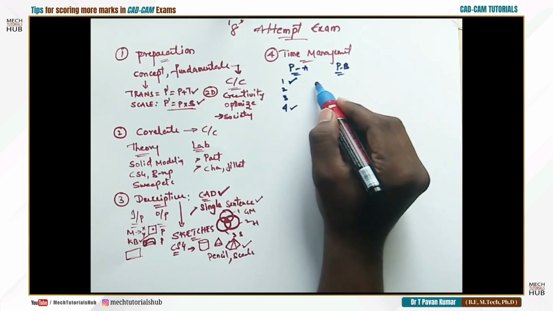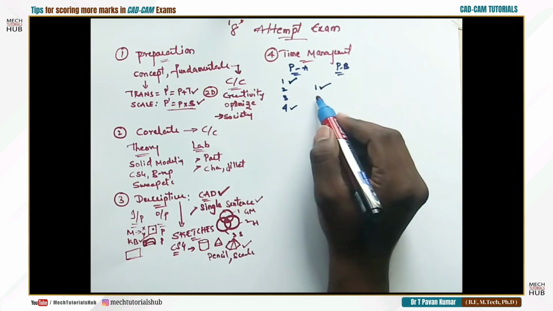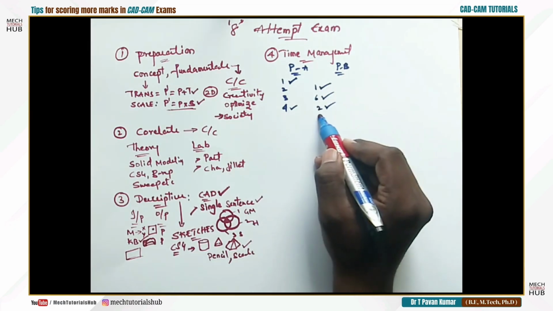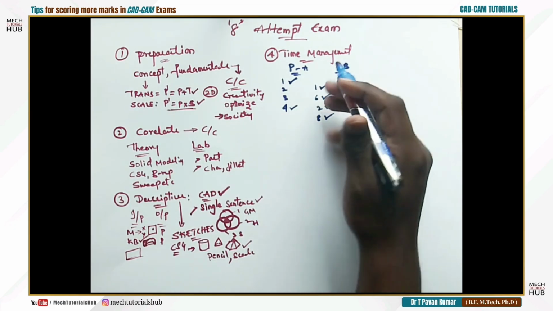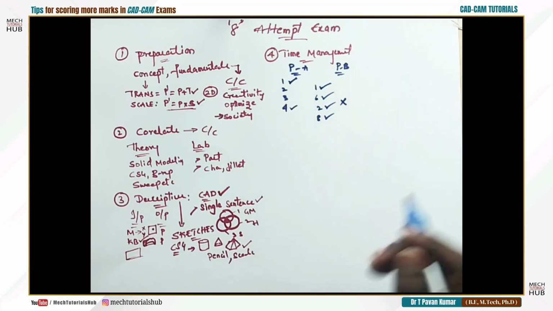People attempt in this way. Maybe they know the first answer, they attempt the first one. In part B, they know the sixth answer, they'll attempt the sixth one. Again, they'll go to the second answer. Again, they'll go to some eighth answer. This is the sequential order they'll follow, which is wrong completely. This may not impress the evaluator.